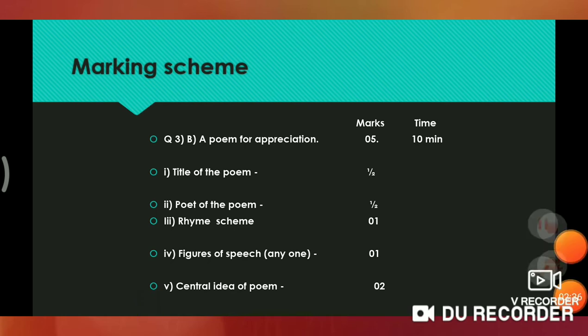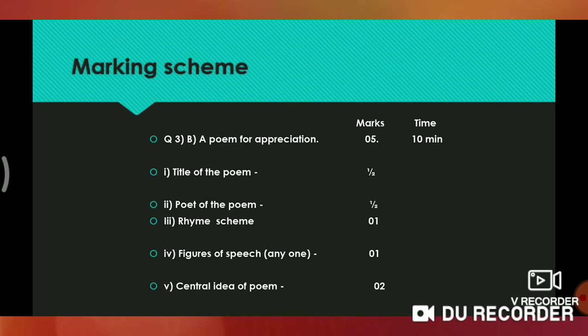Now students, this is a marking scheme. Just you have to go through this. This is question number 3B, a poem for appreciation. It has 5 marks and you have 10 minutes to solve this question. The title of the poem has half mark.